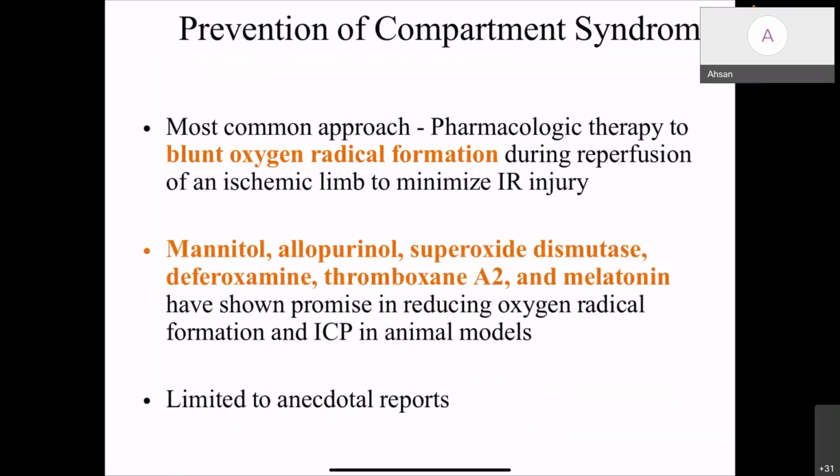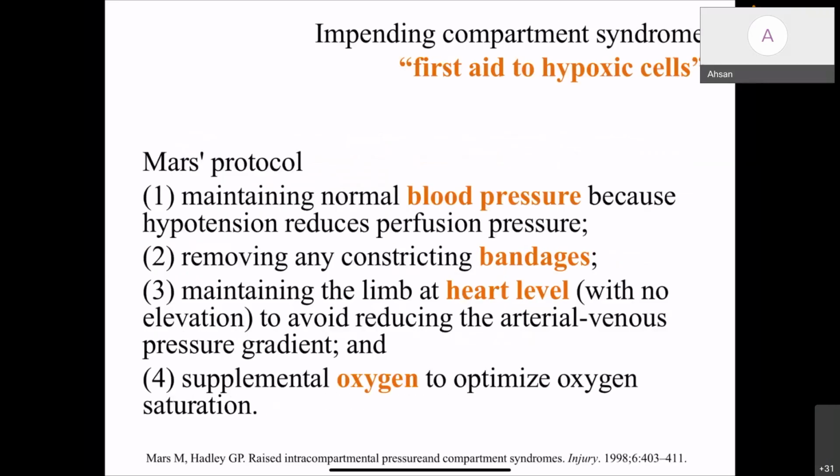Coming to the treatment, prevention of the compartment syndrome. The most common approach is pharmacological therapy, blunting oxygen radical formation during reperfusion of an ischemic limb to minimize the IR injury. Mannitol, allopurinol, superoxide dismutase, desferoxamine, thromboxane A2, and melatonin have shown promise in reducing the oxygen radical formation and ICP in animal models. But in humans, reports are anecdotal and we don't have proper evidence.